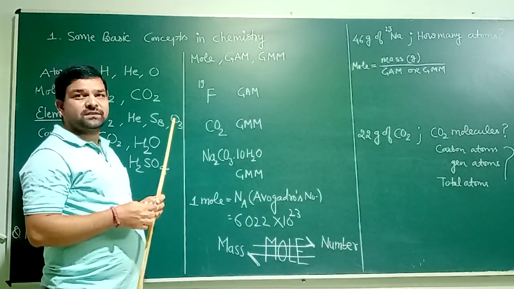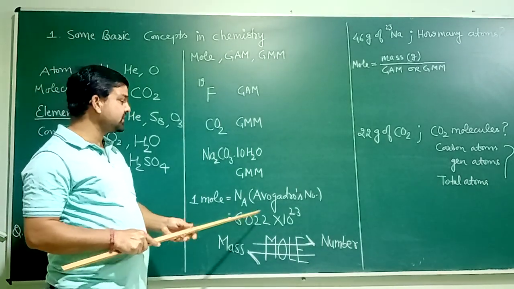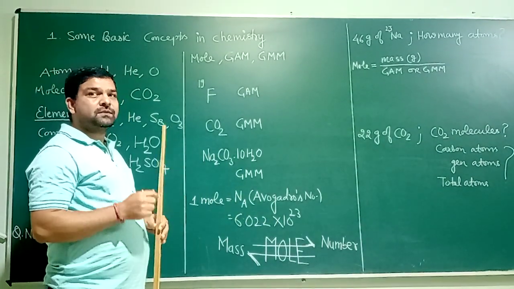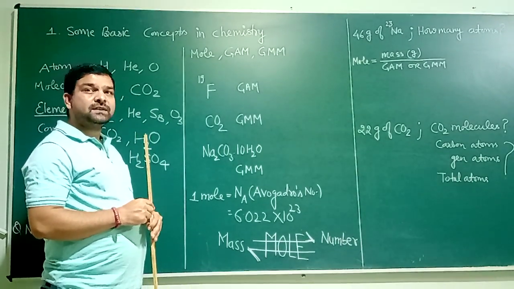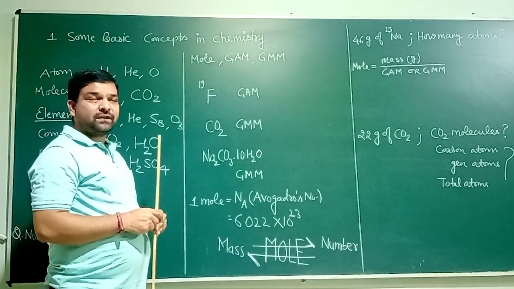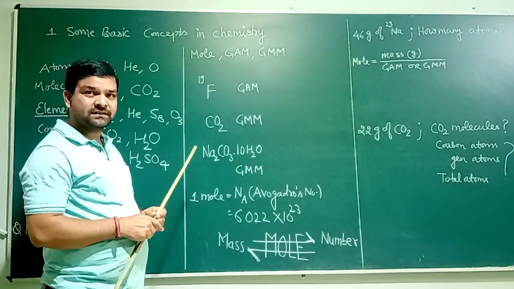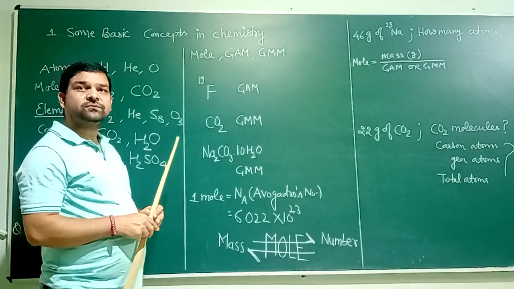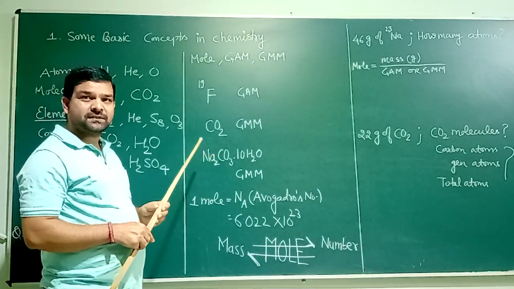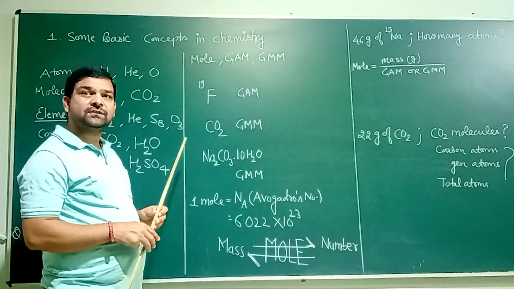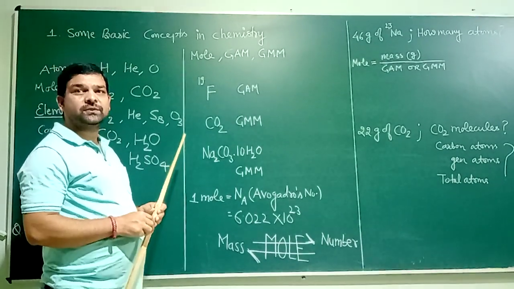One very important point with respect to mole: no need to get scared with this term. Though its number is very huge, it is 6.022 into 10 raised to the power 23. Remember one very simple thing related to mole. It is as simple as a dozen. If I ask how many particles are there in one dozen, obviously the answer will be 12. If you have one dozen apples, it is 12 apples. One dozen pens, 12 pens. One dozen balls, 12 balls.